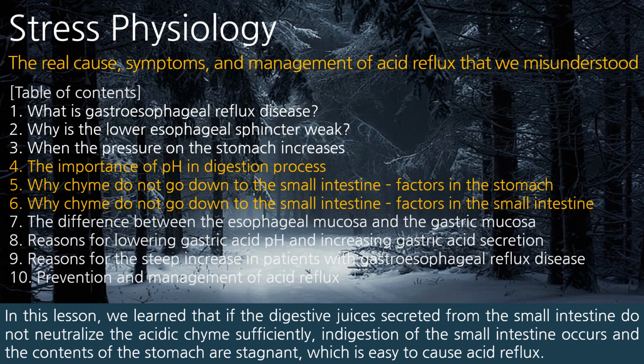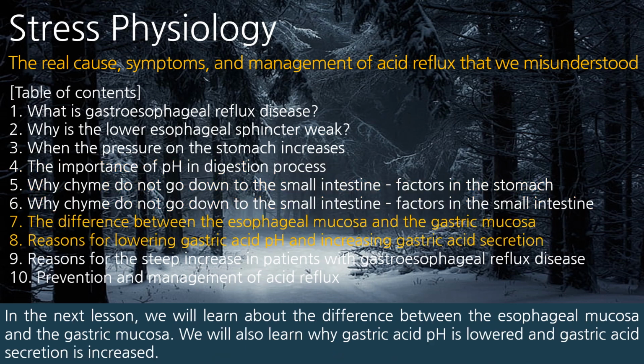In this lesson, we learned that if the digestive juices secreted from the small intestine do not neutralize the acidic chyme sufficiently, indigestion of the small intestine occurs and the contents of the stomach are stagnant, which is easy to cause acid reflux. In the next lesson, we will learn about the difference between the esophageal mucosa and the gastric mucosa. We will also learn why gastric acid pH is lowered and gastric acid secretion is increased.